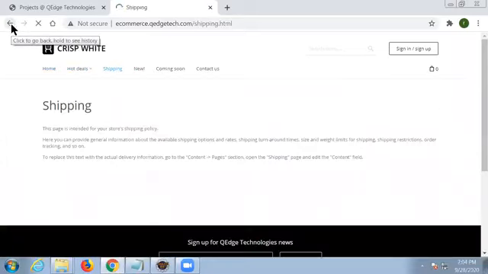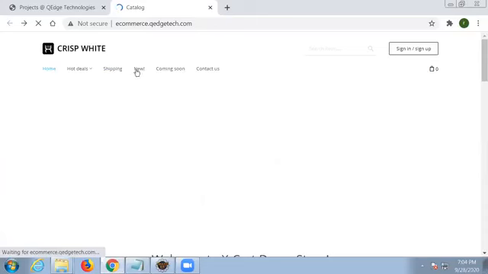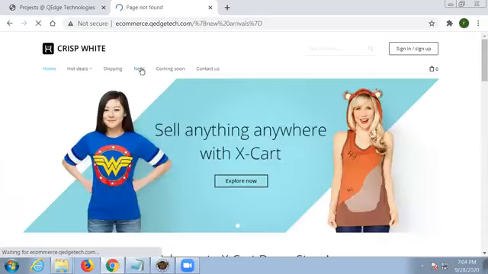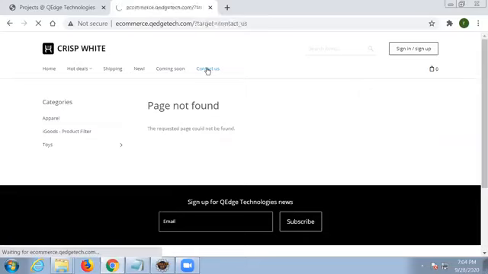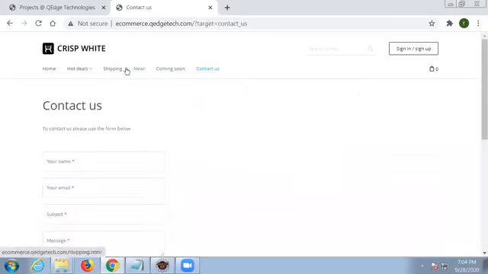Dependencies, from one test case to another test case. I want to click on new, and I want to click on coming soon. I want to click on contact us. I'll take 4 test cases accordingly. I will take this as 4 test cases and I'll set dependencies for each and every test case.